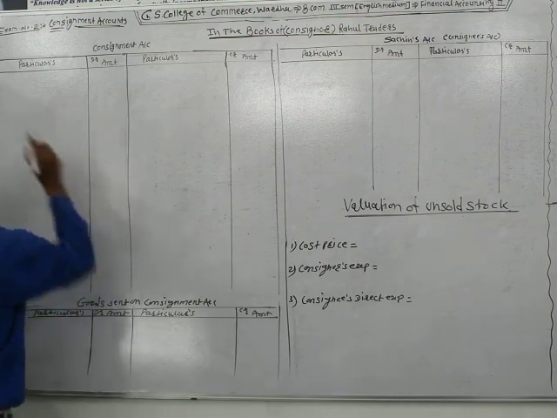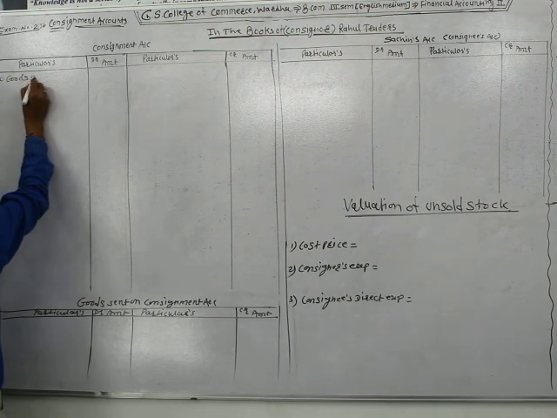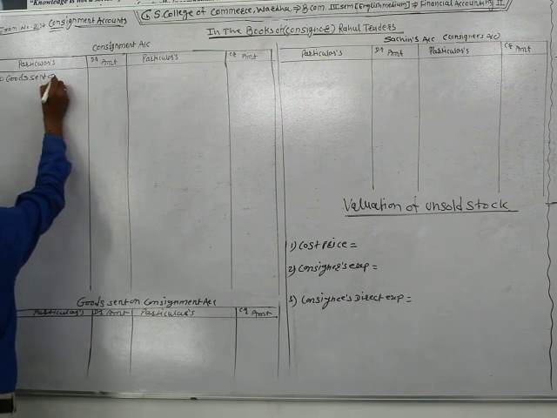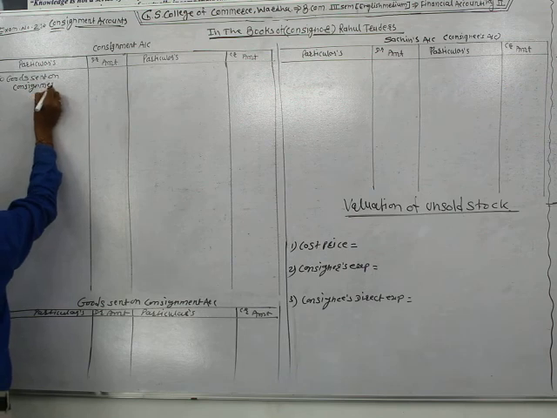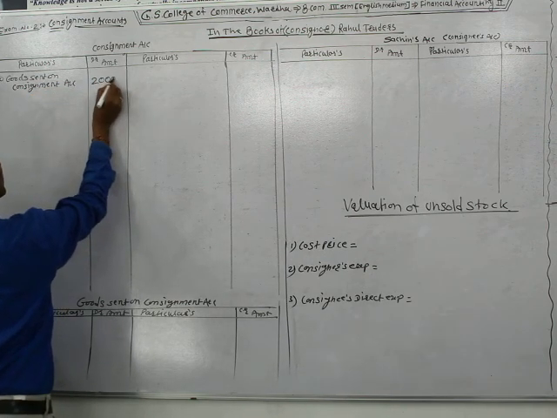So write at the debit side of the consignment account, by goods sent on consignment account, rupees 2 lakh.